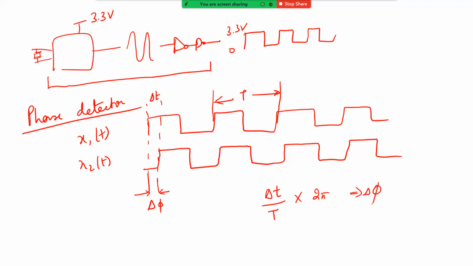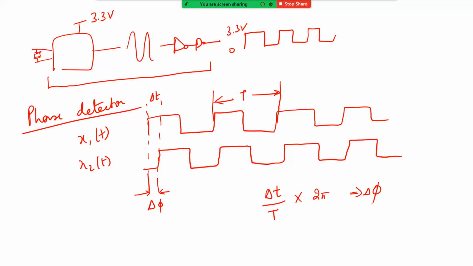Usually we stick to radians, or go back and forth, but this is basically what it is. So delta t is the offset between the two rising edges, and the assumption here is that x1 of t and x2 of t are exactly at the same frequency. The time delay between these two square waves can be thought of as a phase difference between the two signals, related by this equation. I hope it is clear.